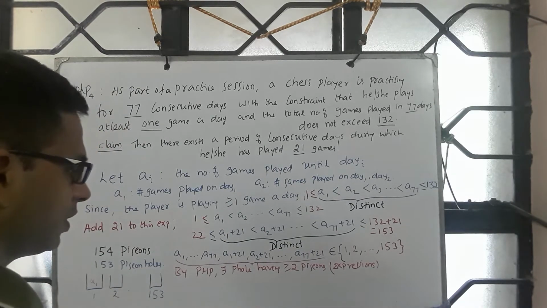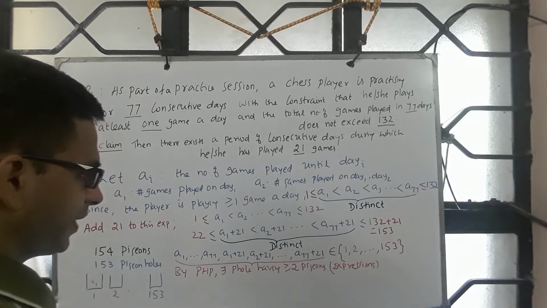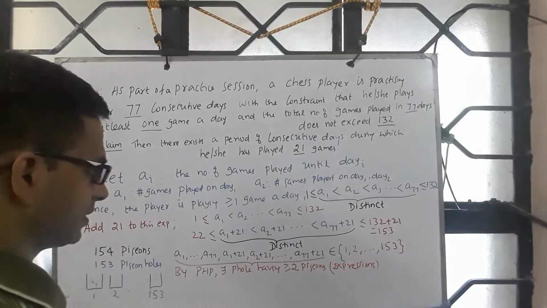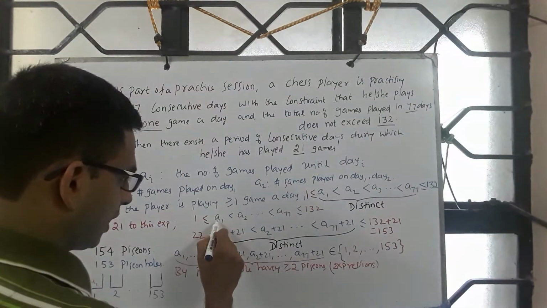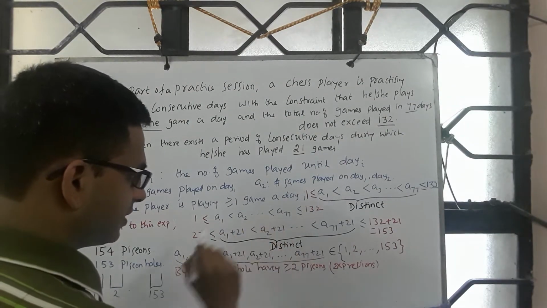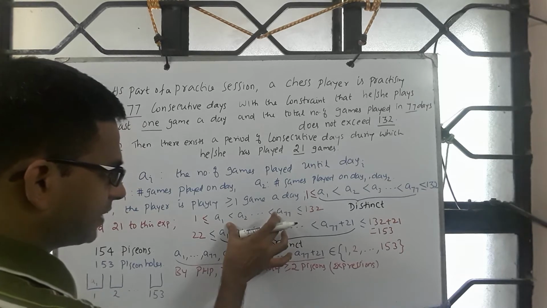Maybe at pigeonhole number 55, you may find 2 quantities. So please note, all of them are distinct. You will not find 2 pigeons from this set getting into the same pigeonhole.